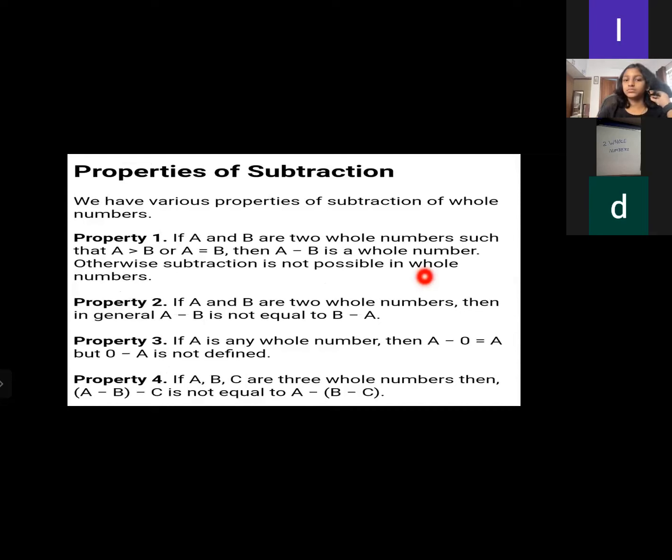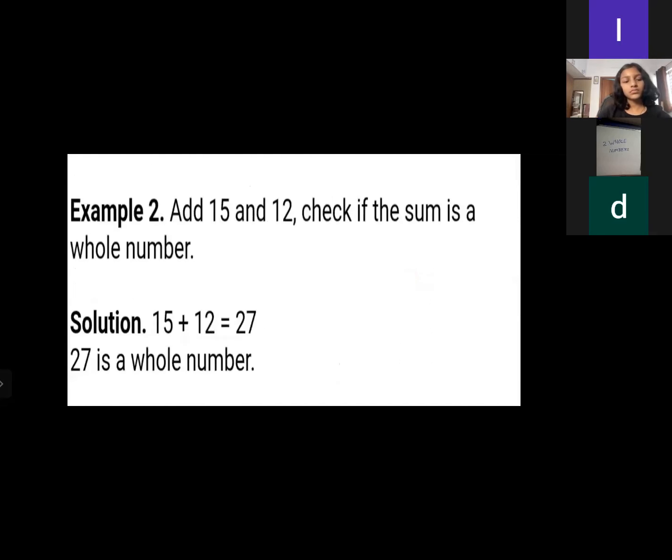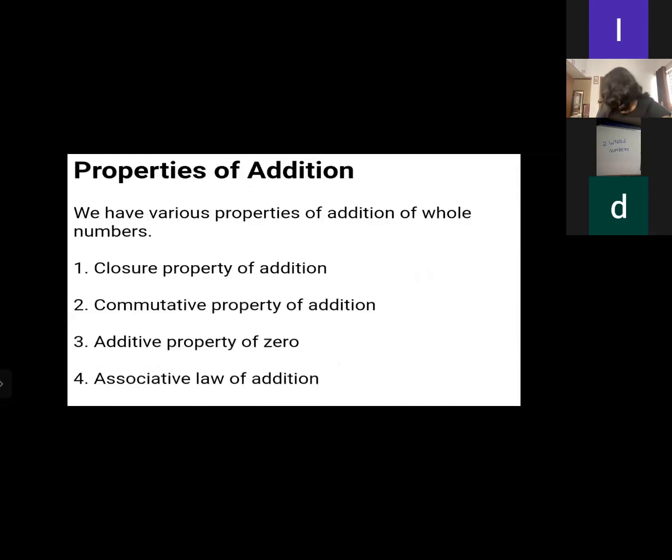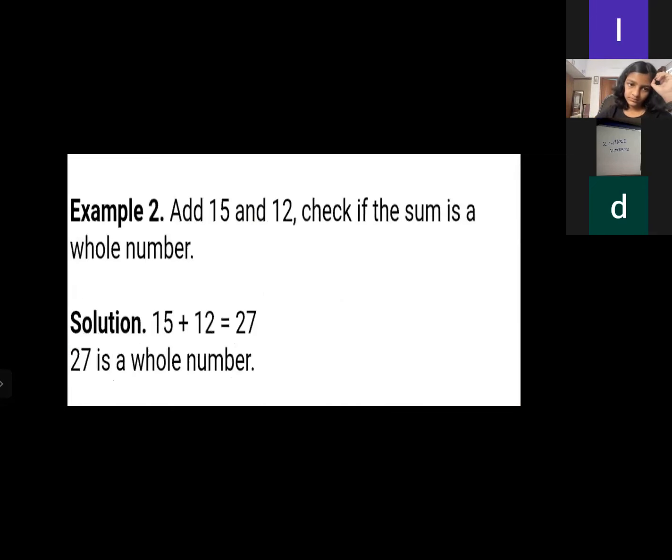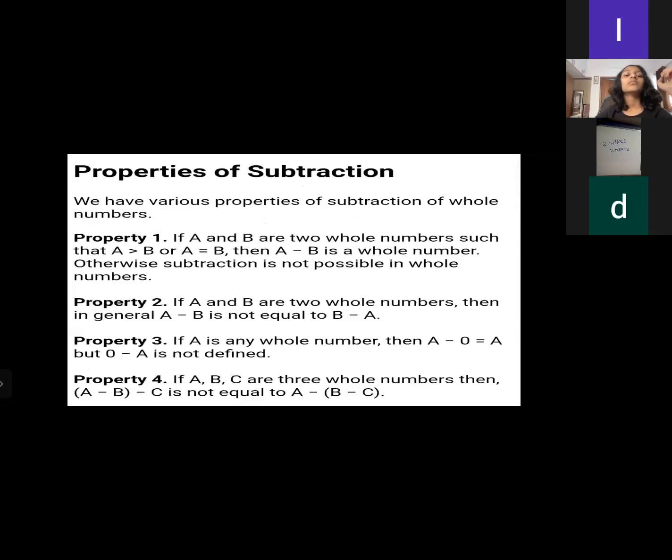So properties of subtraction. Here we have some of the properties of subtraction that we need to cover. We have various properties of subtraction of whole numbers. So first, what we have done here is he is discussing four properties: closure property of addition, commutative property of addition, additive property of zero, associative law of addition. So four things are covered here in this slide itself. Then he is coming to the properties of subtraction. Addition is done. Now he is coming to the subtraction. We have various properties of subtraction of whole numbers.